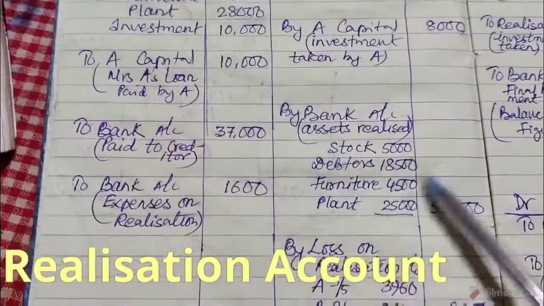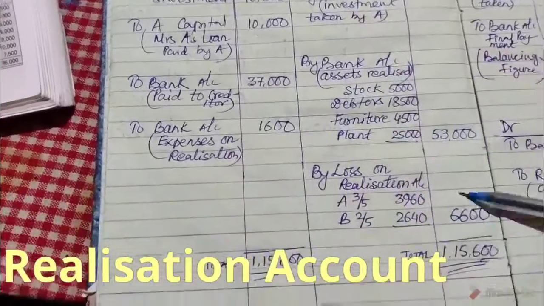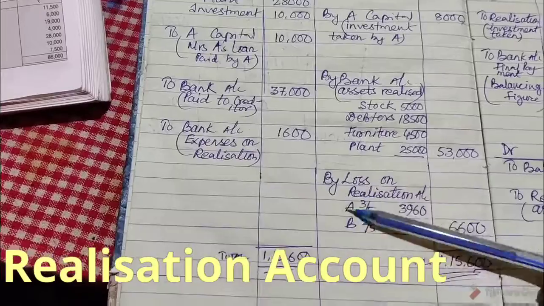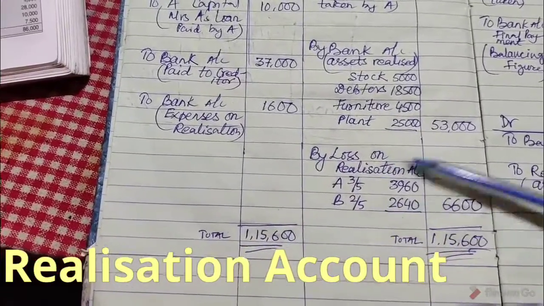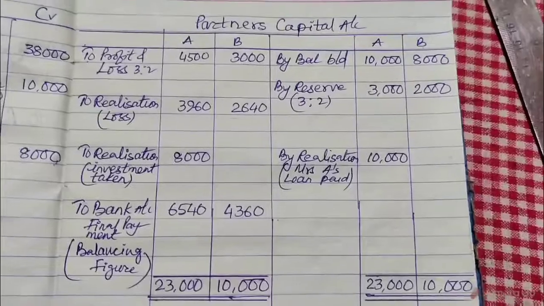Other assets are realized here, and expenses and creditors paid are shown. Then the difference is the loss on realization, which is debited to the partners' capital accounts and distributed among A and B in the old ratio 3:2. This is how we prepare the realization account.